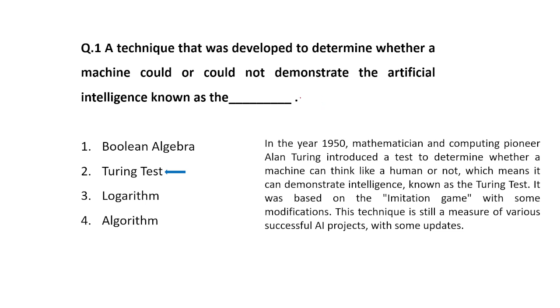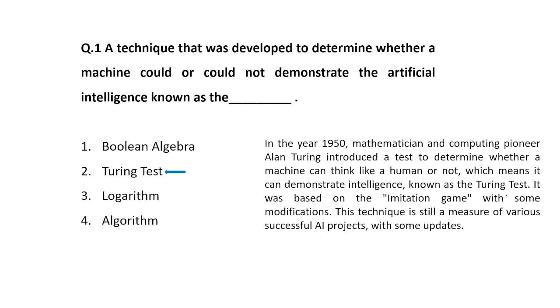Here I have added some important points related to this particular topic. In the year 1950, mathematician and computing pioneer Alan Turing introduced a test that is called a Turing test that helps to determine whether a machine can think like a human or not. We have already discussed Turing test and Turing machine in lectures number 14 and 15. It is basically a test that helps us to determine whether a machine that we have created can think like humans or not, which means it can demonstrate intelligence. That is your Turing test.